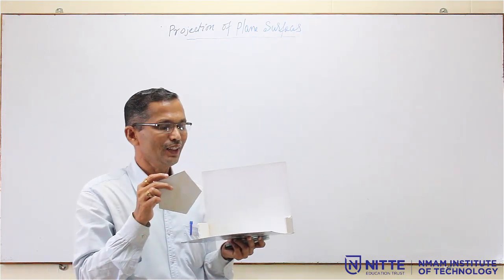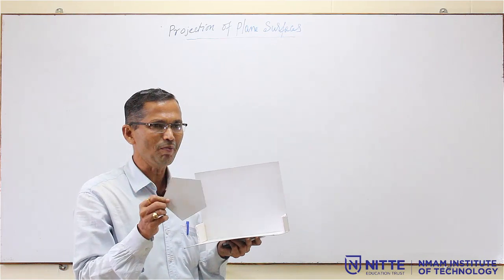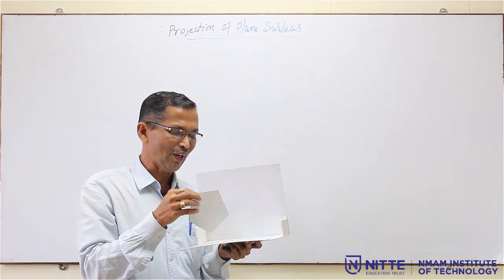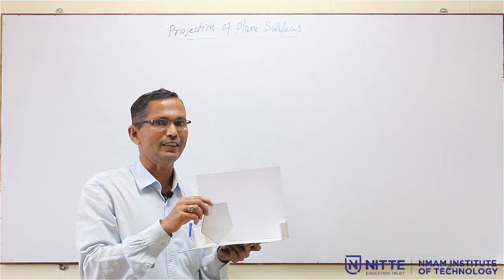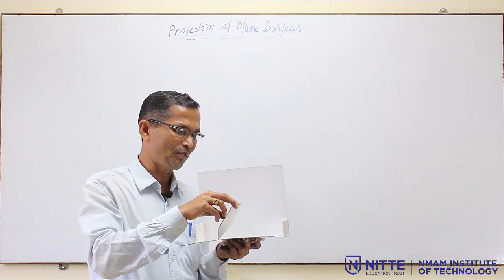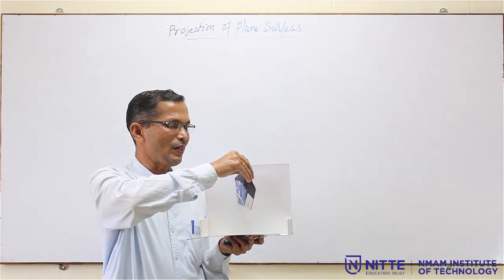So, once you decide whether it is an edge or corner condition, then the second step is you have to once again read the problem and identify the surface of the lamina is inclined to which plane. Surface of the lamina is inclined to HP or surface of the lamina is inclined to VP.